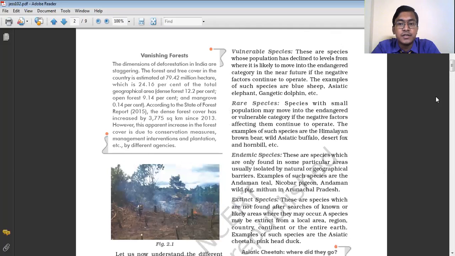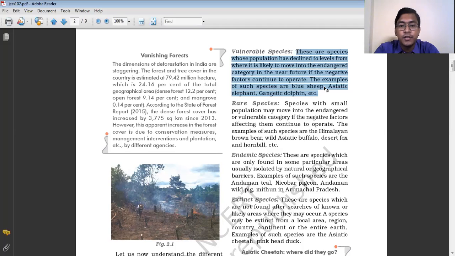The next is the vulnerable species. Vulnerable species are the species whose population has declined to a level from where they are likely to move into the endangered category. From the normal category, the number of species has gone down, and if it goes further down, they will go to the endangered category. Those species are known as vulnerable species. Examples of such species are the blue sheep, the Asiatic elephant, the Gangetic dolphin, etc.